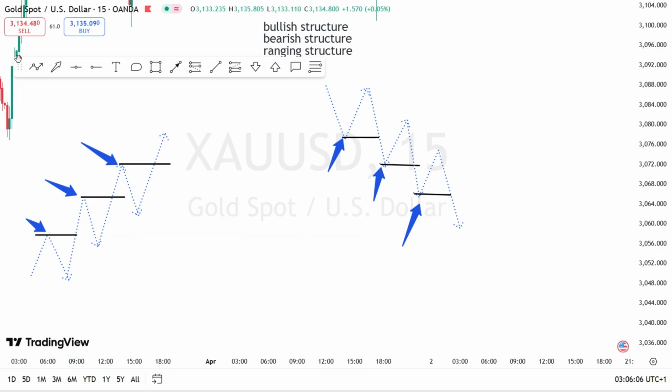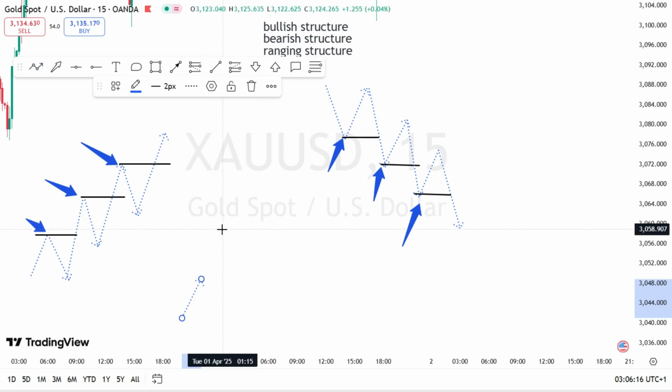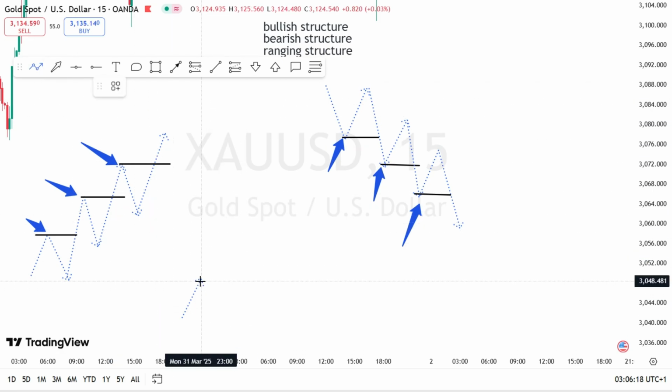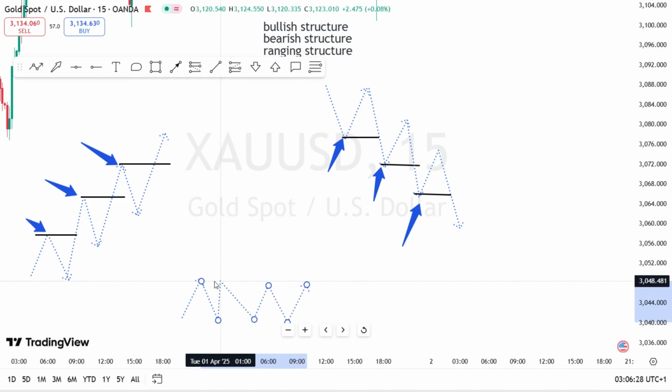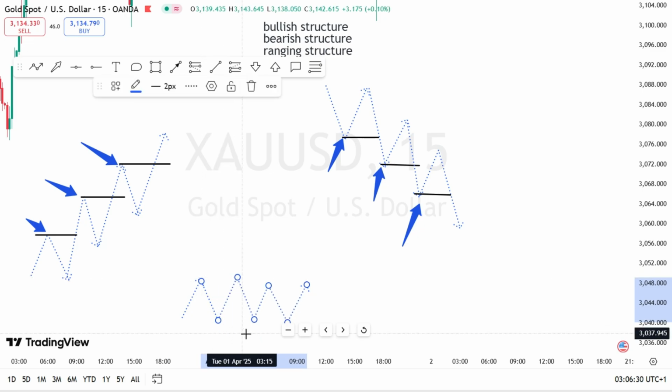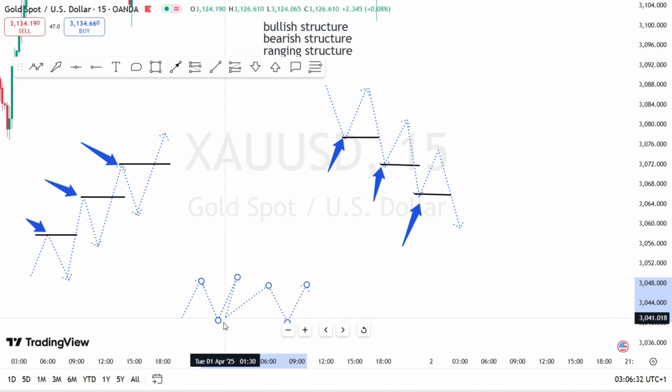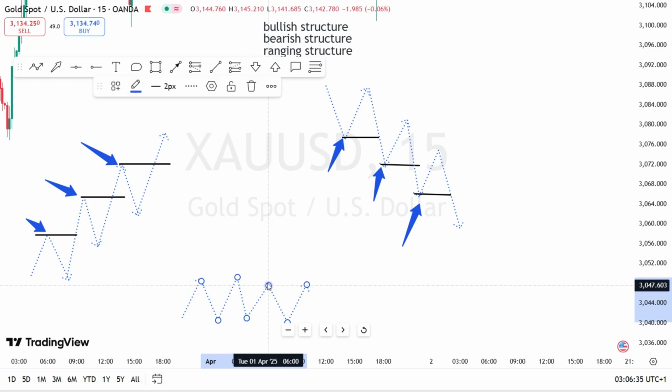Let's move on to the ranging market. The ranging market has no specific trend. It has no trend, alright? So market is moving down, up, down, up, down, up. Alright? Market is not taking these highs. The same way, market is also not taking out this low. Alright? Good.